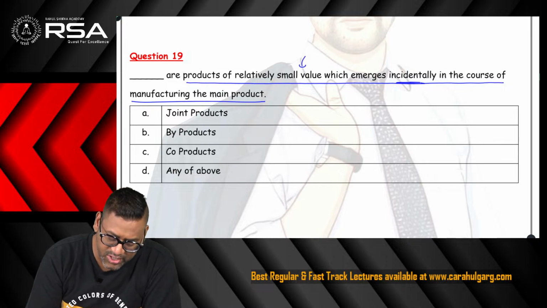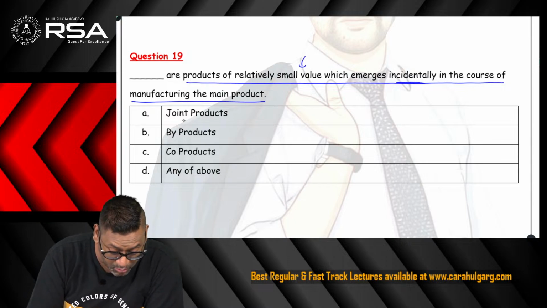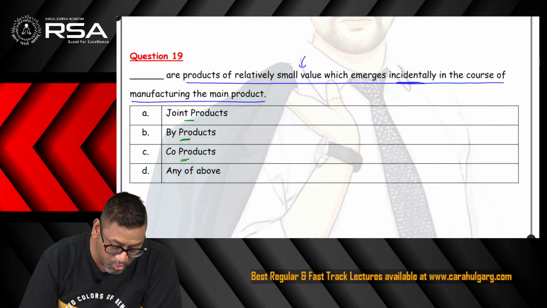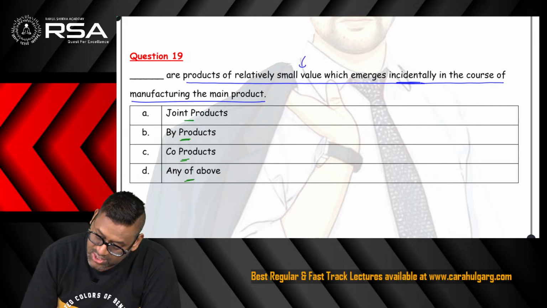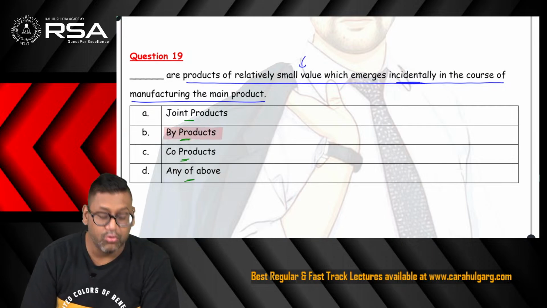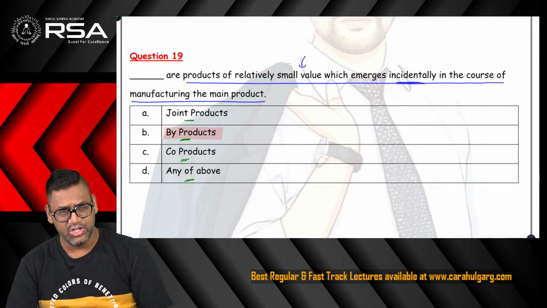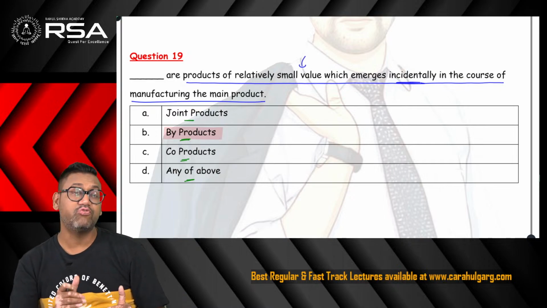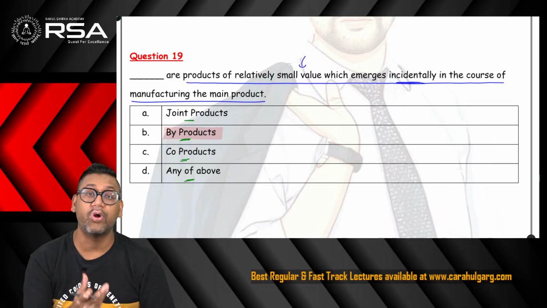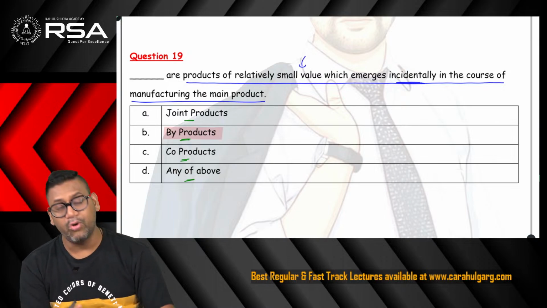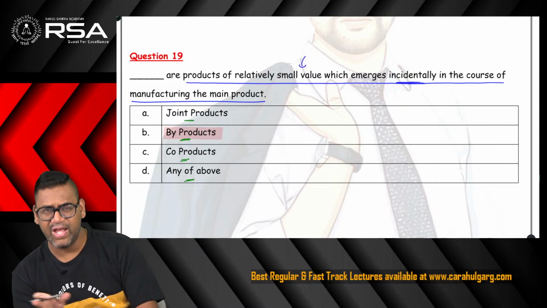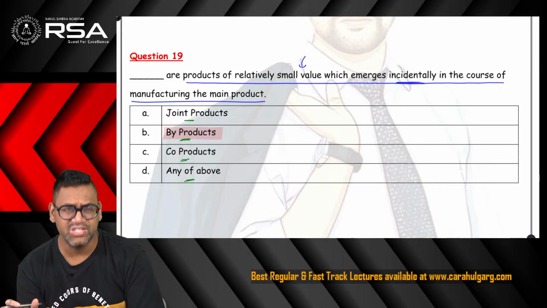What are these called? Will it be called joint product, byproduct, co-product, or any of the above? The correct option is option B. These are called byproducts, not the main product. If it were the main product, it would be called a joint product. A byproduct is a kind of extra thing, not having major value.